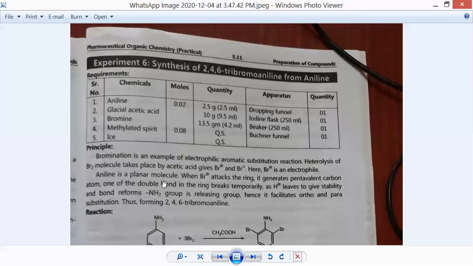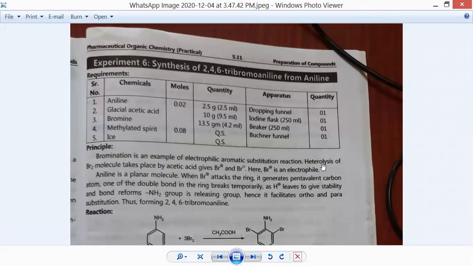Now, what is the principle and reaction mechanism involved in this particular synthesis? Bromination is, as we have already discussed, an example of electrophilic aromatic substitution reaction, because bromine here acts as an electrophile which is substituted in the aromatic ring at what positions? 2, 4 and 6 position. That's why the type of reaction is electrophilic aromatic substitution reaction.